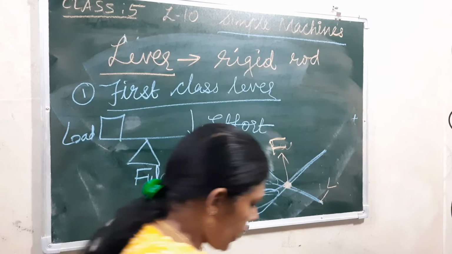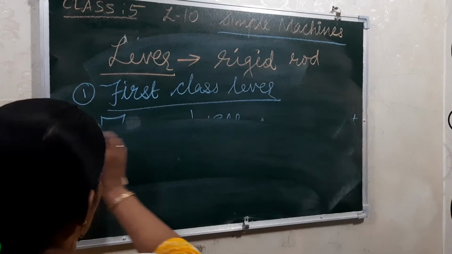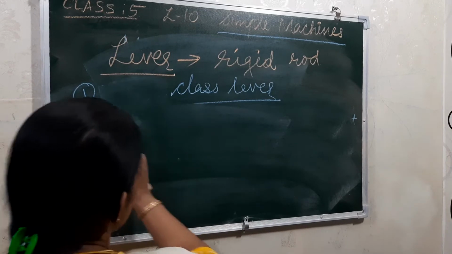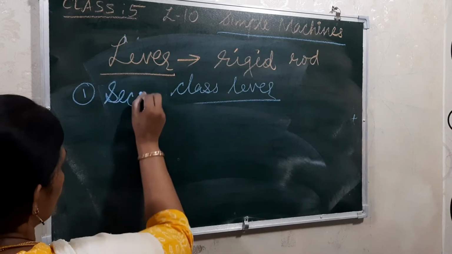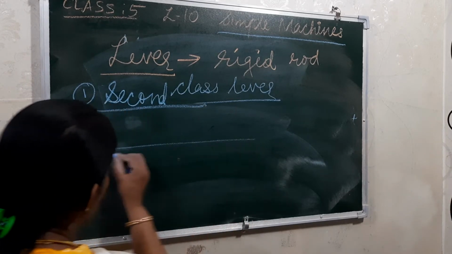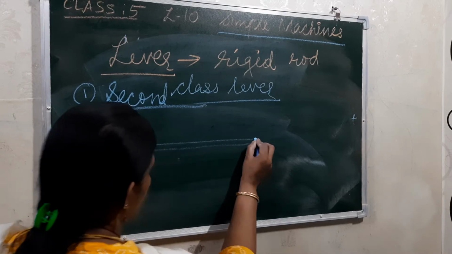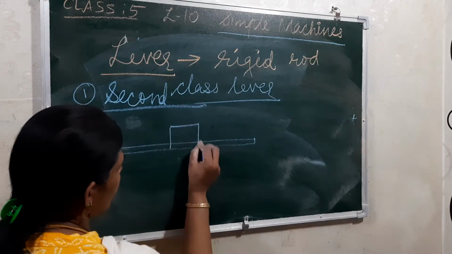Okay, now the second one, if I am saying the second class lever. In the second class lever also, the same way we are making the rod, and here actually the load is coming in between.